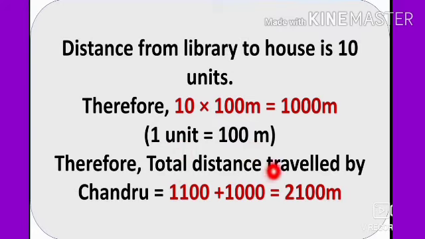Therefore to get the total distance from school to house, we have to add the distance from school to library plus the distance from library to house. That is 1100 plus 1000, which gives 2100 meter. Therefore total distance travelled by Chandru is 2100 meter.